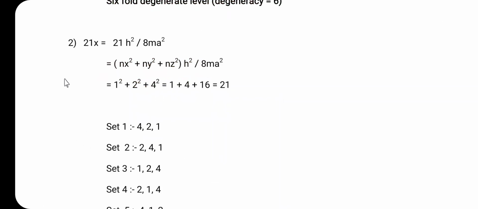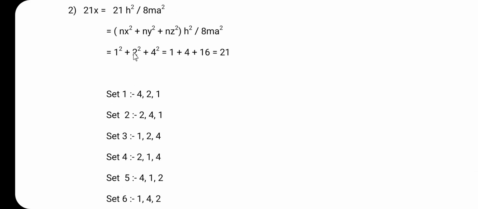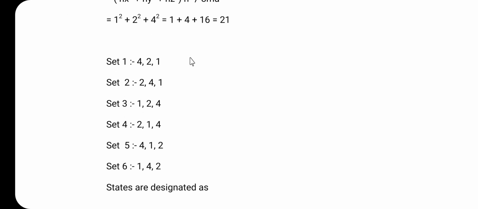Then let us consider the last example, number 3, that is 21x, and it can be written as 21 h square divided by 8 m square. So, again nx square plus ny square plus nz square into h square divided by 8 m square. So, here this can be written as 1 square plus 2 square plus 4 square, that is 1 plus 4 plus 16, that is equal to 21. Again these three quantum numbers 1 2 4 are different, that is why there are 6 sets.